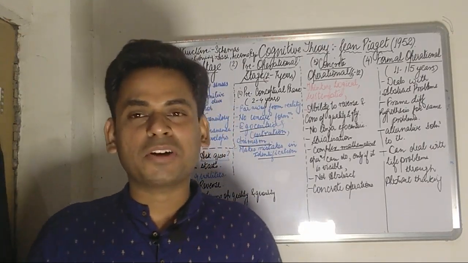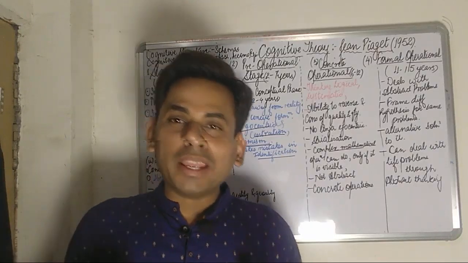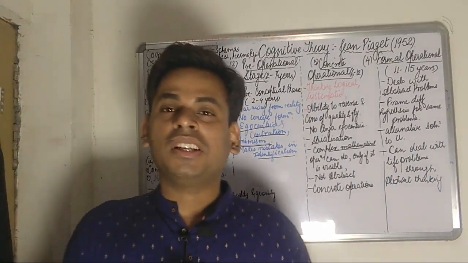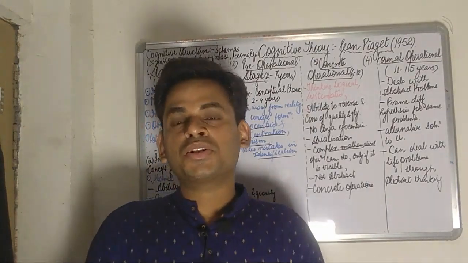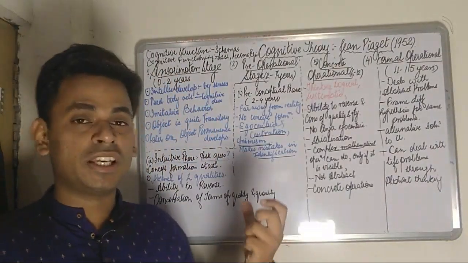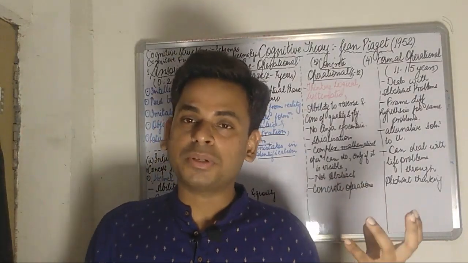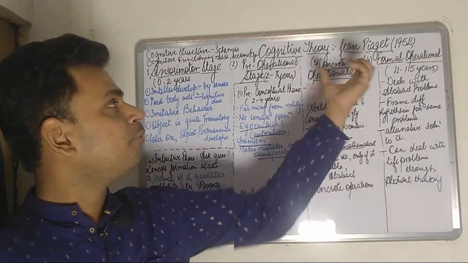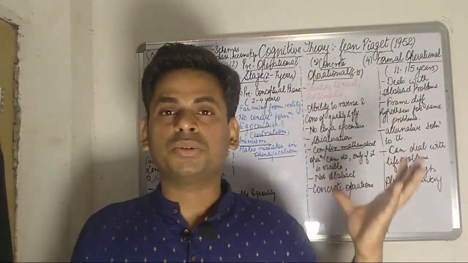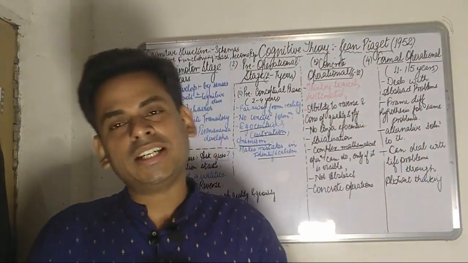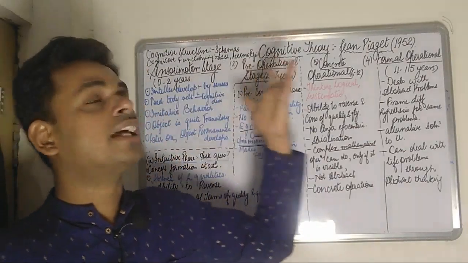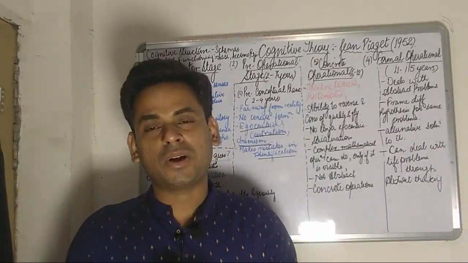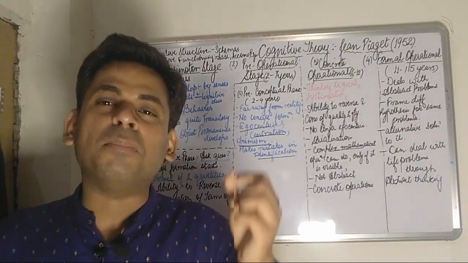And today's topic of my discussion, I'll be mainly focusing upon Piaget's cognitive development theory. This cognitive theory of development of the human mind by Jean Piaget was given in the year 1952. And before getting into the detailed description of what this theory actually says and how it relates to child psychology, I would like to give you a